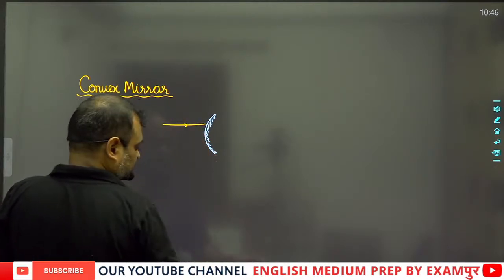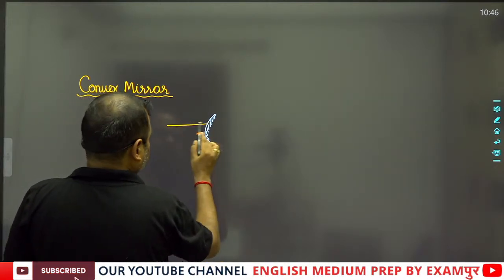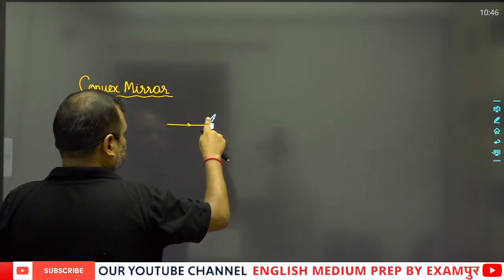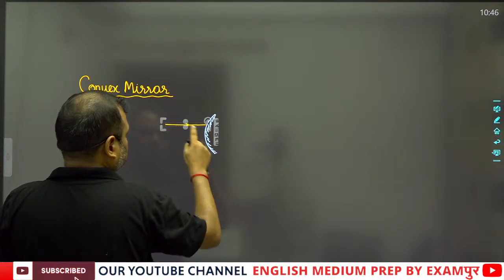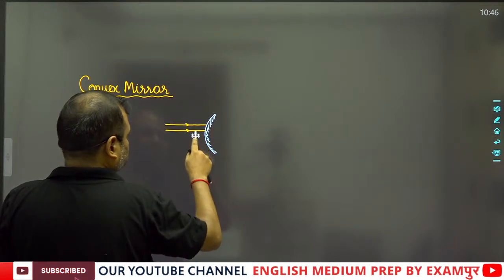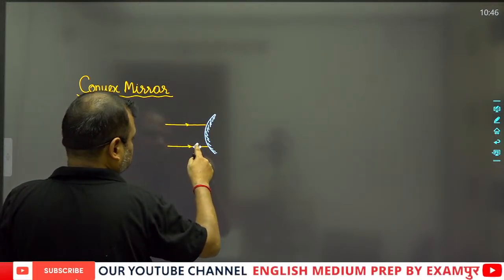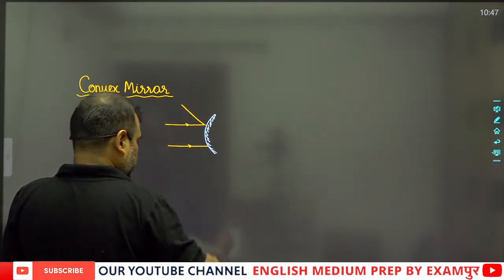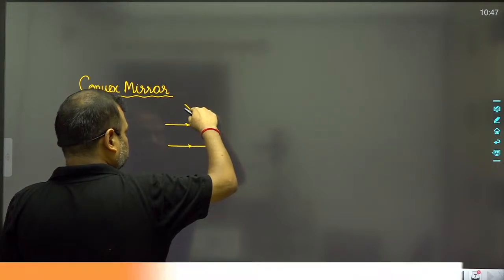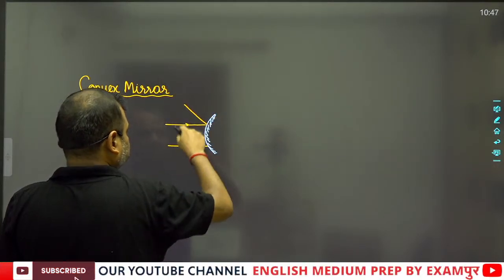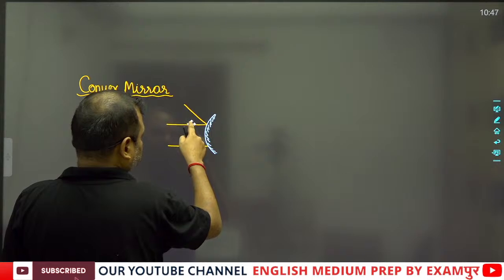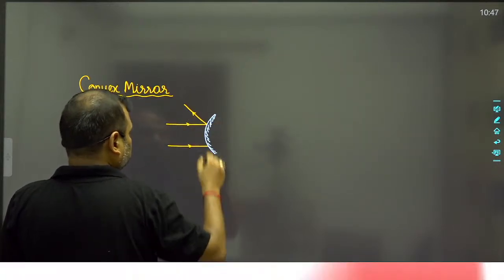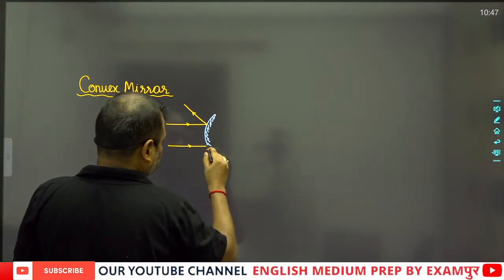Suppose that these are two light rays going like this, and this is the light ray.